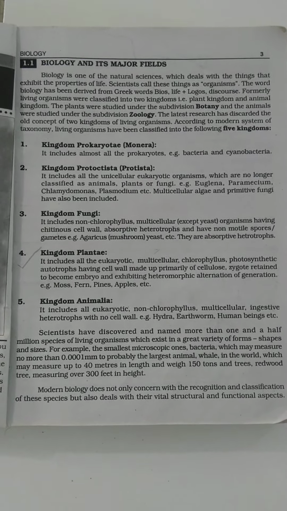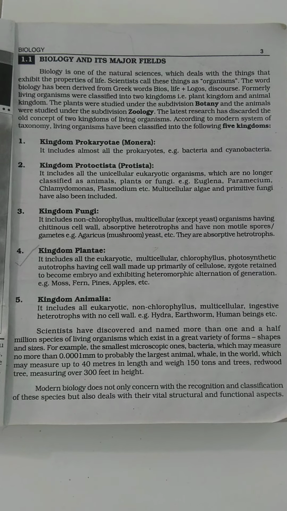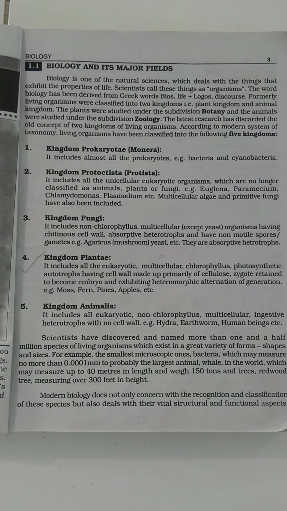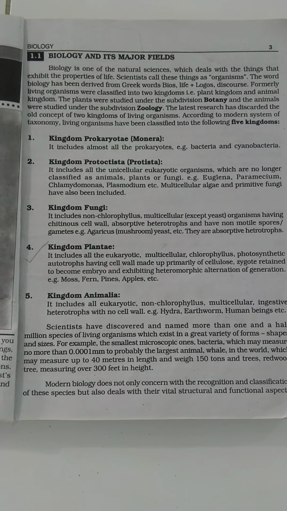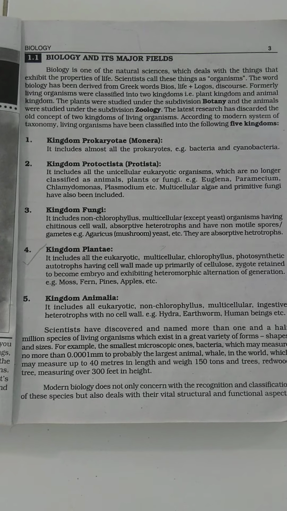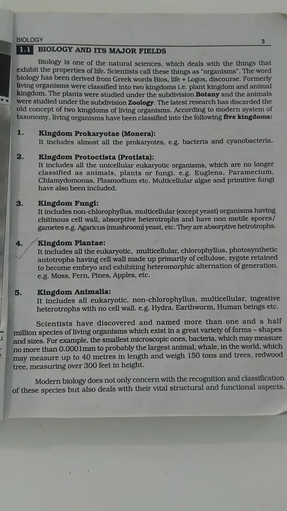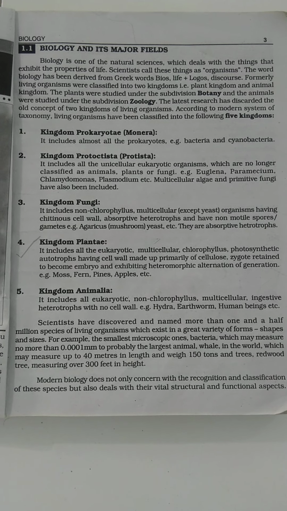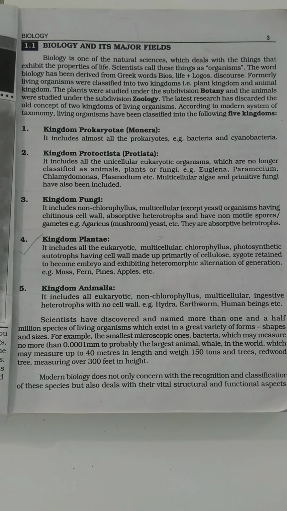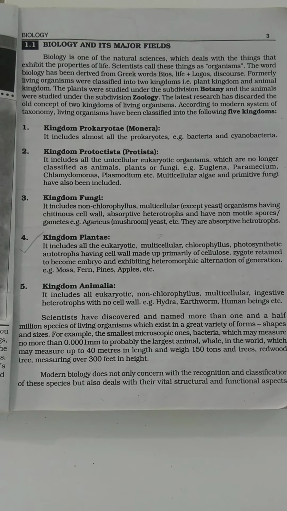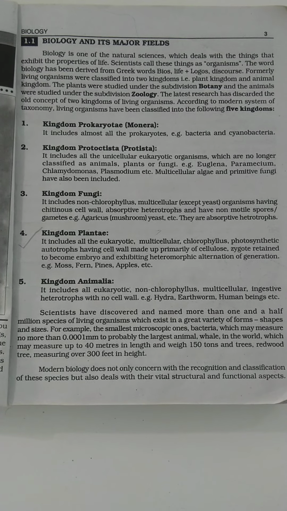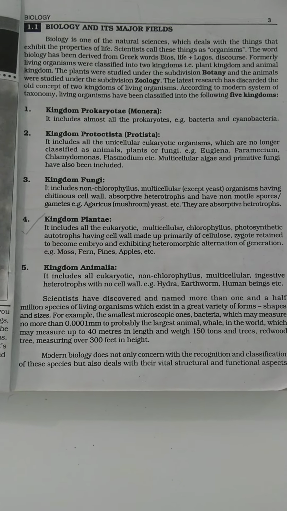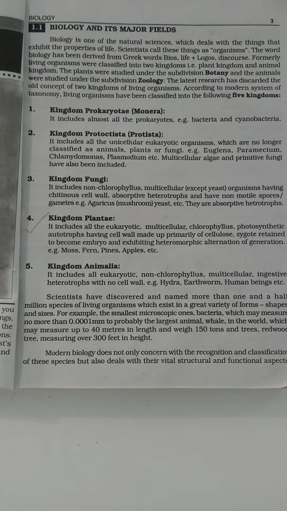They are multicellular along with the Plantae and Animalia, so this is their similarity. They are non-chlorophyllous. It means they are similar to the kingdom Animalia because they are also non-chlorophyllous. They are multicellular except yeast, so they are multicellular like animals and plants, but they possess the cell wall, and kingdom Plantae also possesses the cell wall, and they are absorptive in nature, heterotrophs. So this is the difference between kingdom Fungi, kingdom Plantae and kingdom Animalia.